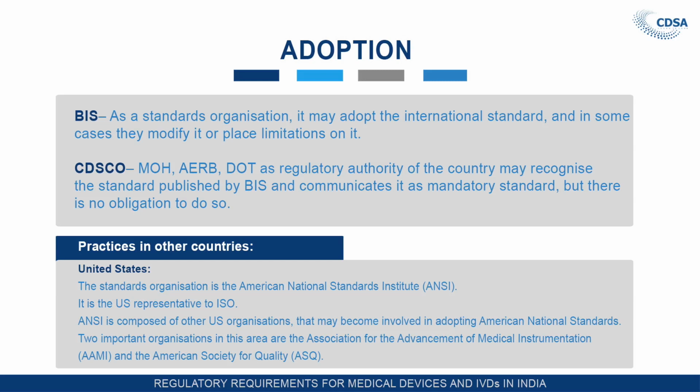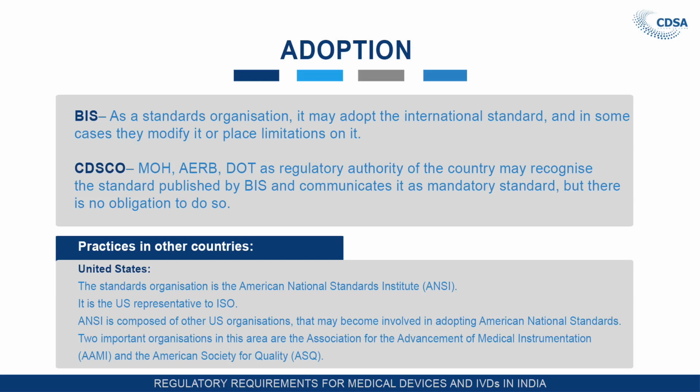Practices in other countries. In USA, you have the American National Standards Institute, ANSI. ANSI is the US representative to ISO. So, ISO is represented in the USA by ANSI. ANSI is also composed of other US organizations that may become involved in adopting American national standards.